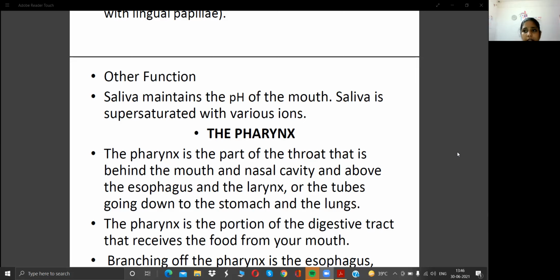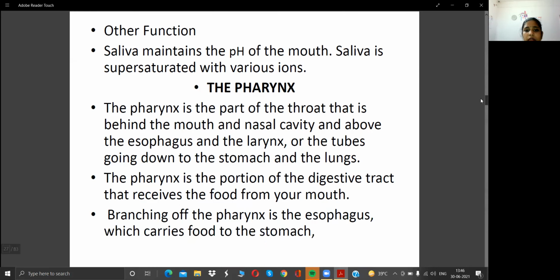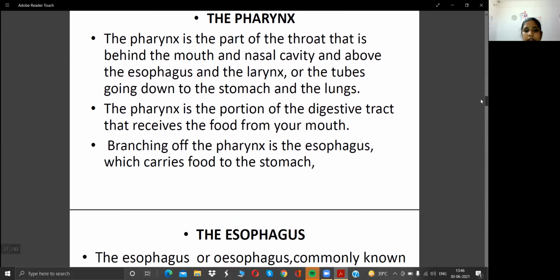Okay, what is the pharynx doing? The pharynx collects the food from the mouth and moves it to the esophagus. Next, you can see the branch of the pharynx is the esophagus, which carries food to the stomach. After that, the food is moving to the stomach.